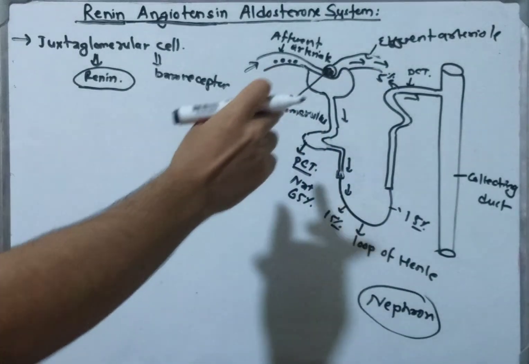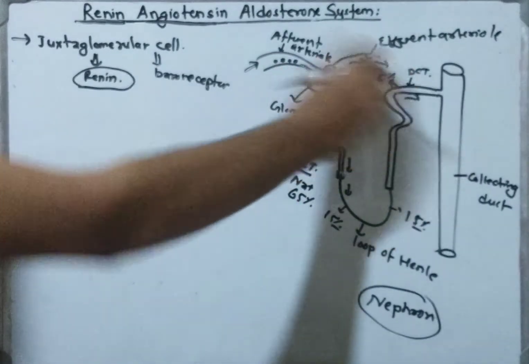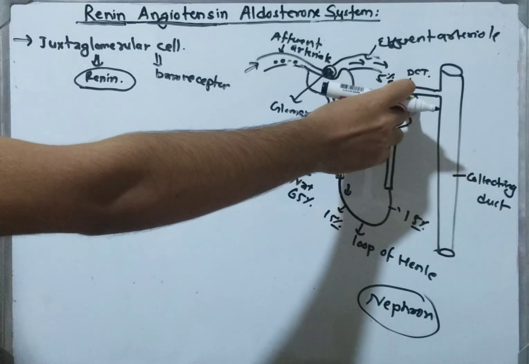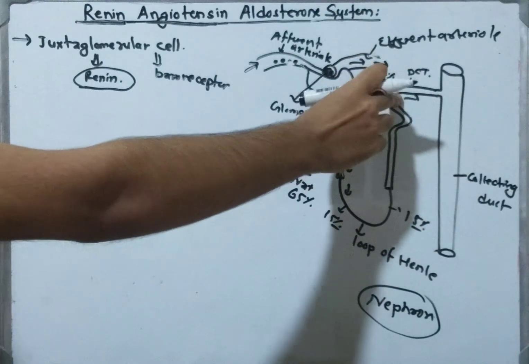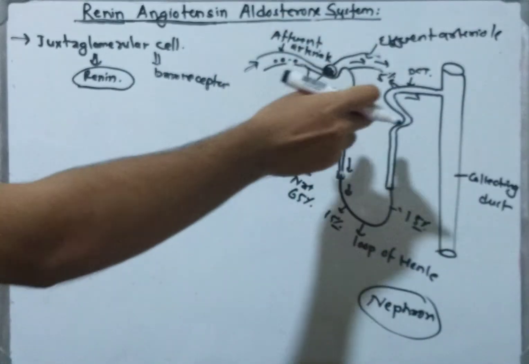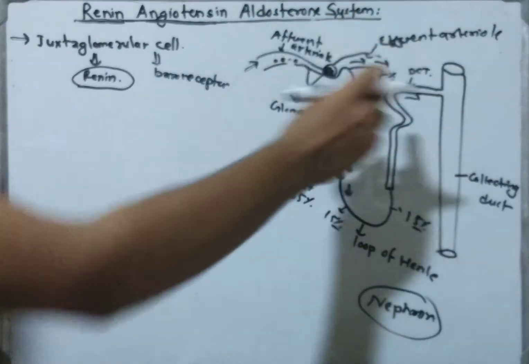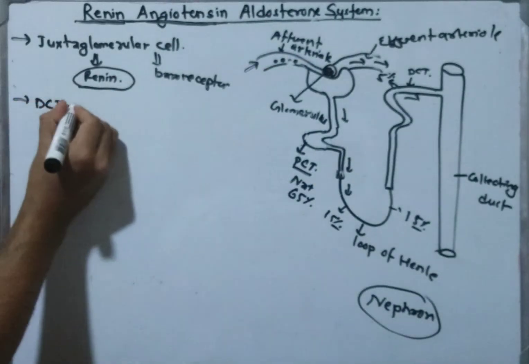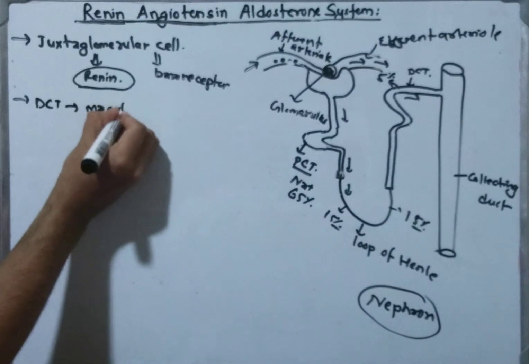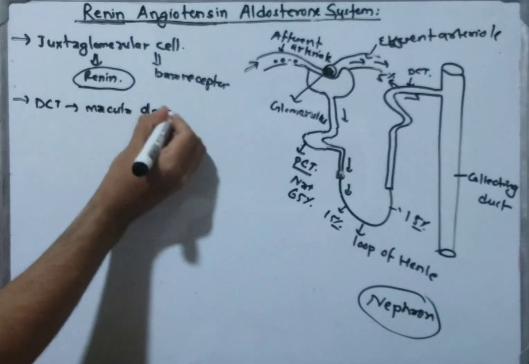So it triggers the arteriole. When there is more time to reabsorb the sodium, and when there is less sodium in the distal convoluted tubule, then the arteriole is triggered by the macula densa cells that reside in the distal convoluted tubule. Macula densa cells.